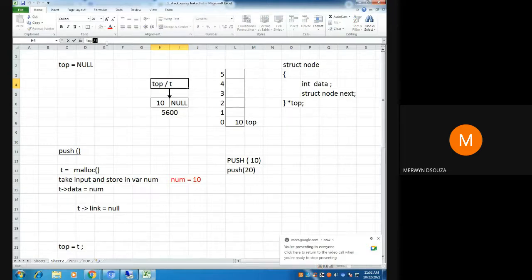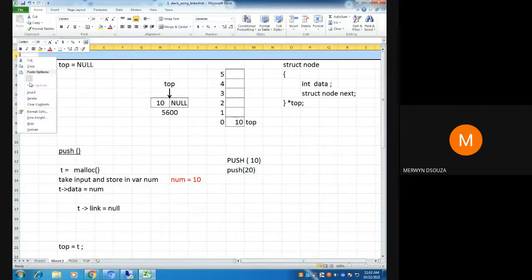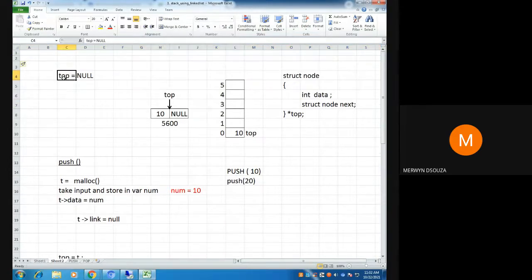I've told you why T gets deleted previously. But T is a local variable. Local variables do not remain, but top is a global variable, so top will remain. So now the second time I want to push this value 20. Let's see how this 20 gets pushed onto the stack. Now top is no longer null.